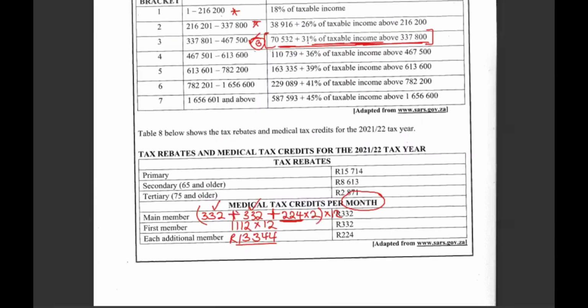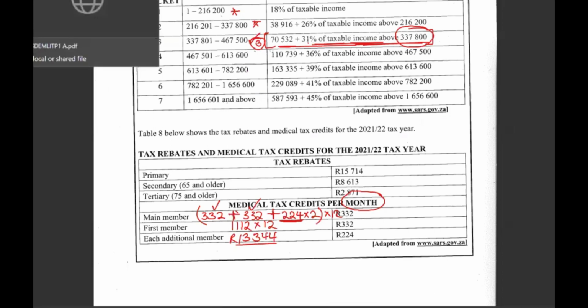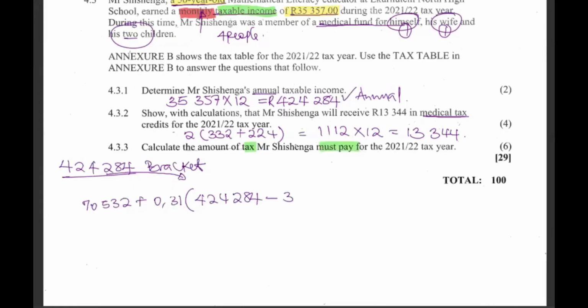Minus what? The value that was found in the bracket, which is 337,800. I'm doing this so that you get marks. 1, you've picked the right bracket. 2, you've substituted into the right bracket.